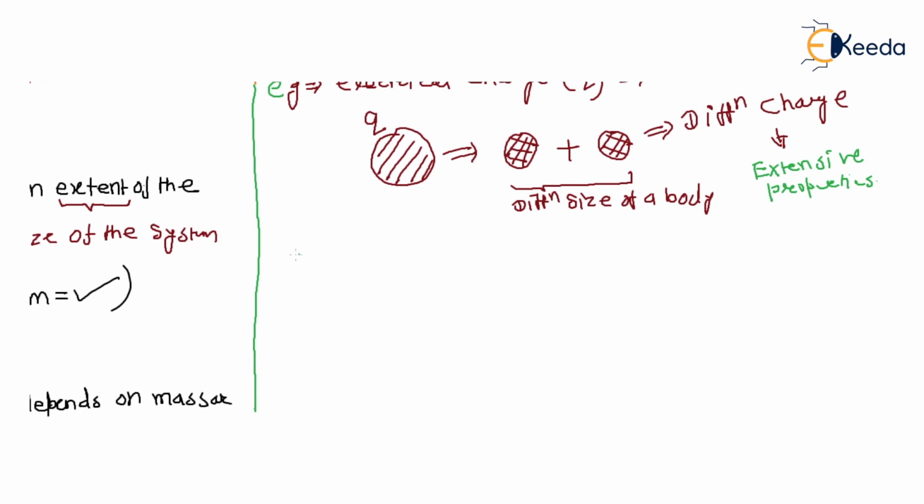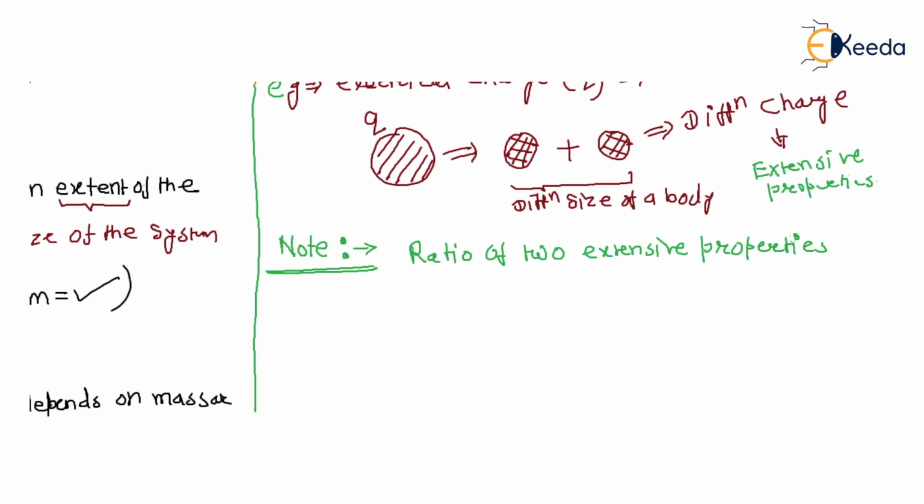Now note: the ratio of two extensive properties is an intensive property, right? Example, let's take density. What is density?